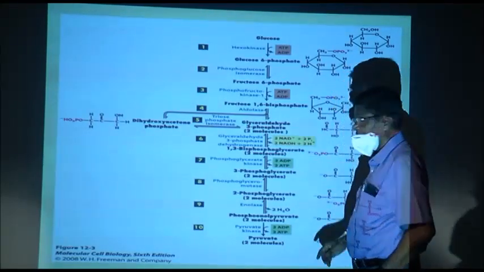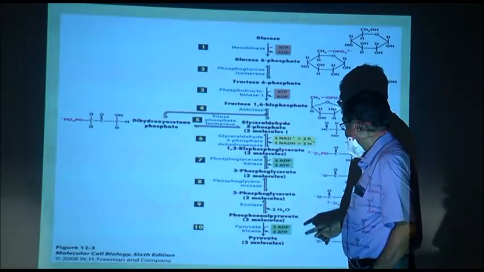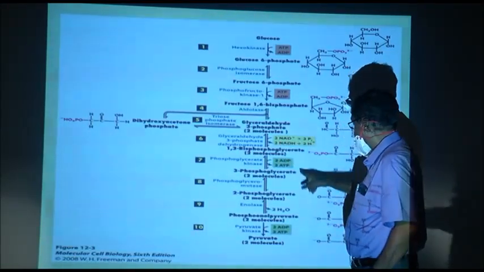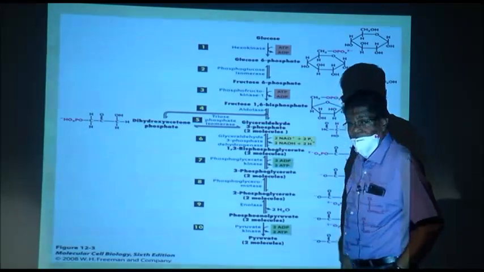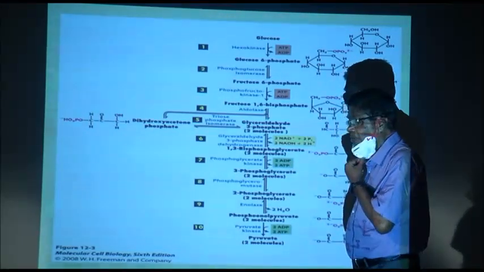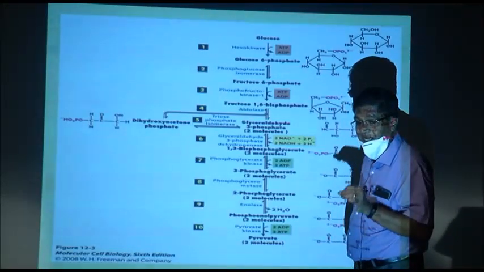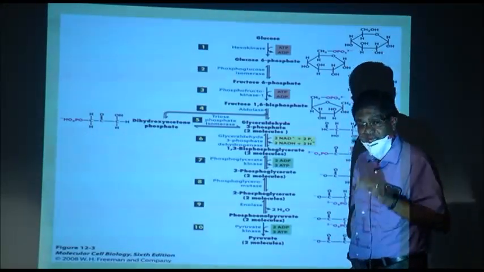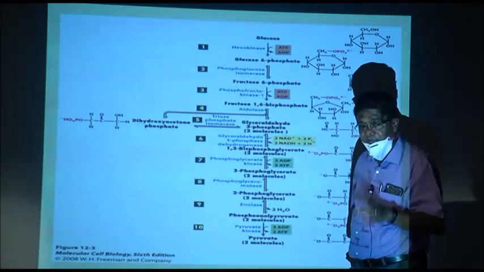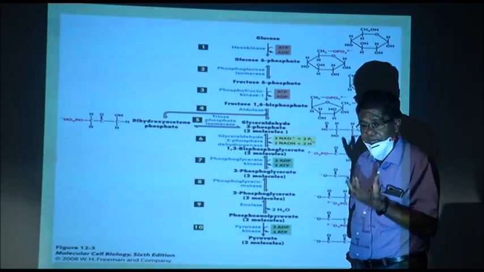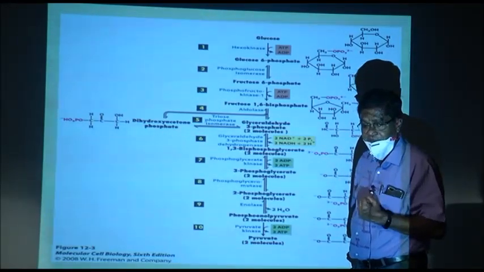Glyceraldehyde 3 phosphate is an aldehyde which loses hydrogen to NAD. NAD is nicotinamide adenine dinucleotide. It is an organic compound which has the capability of accepting hydrogen and electrons.